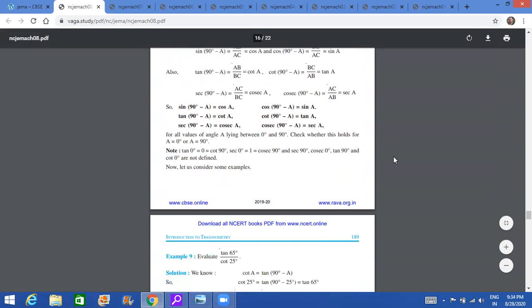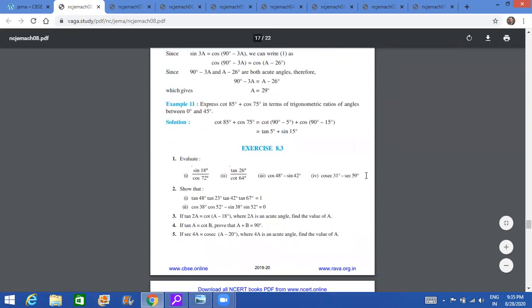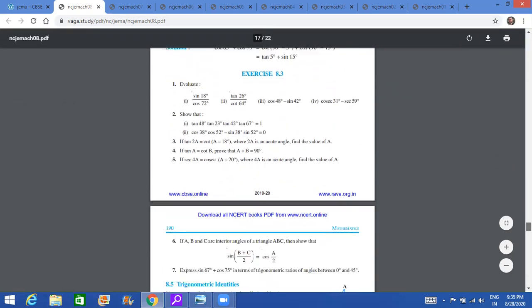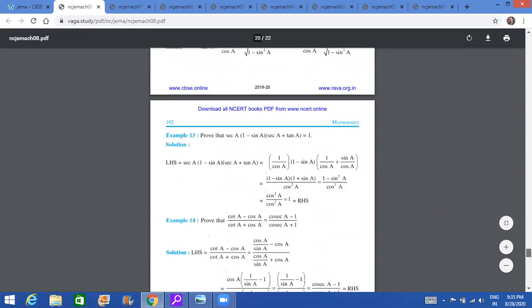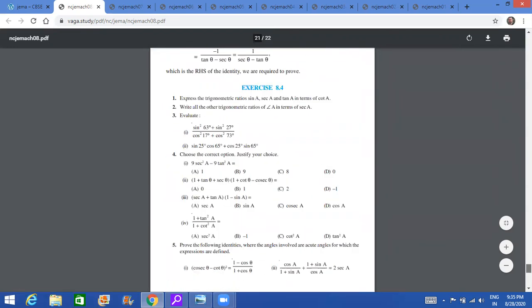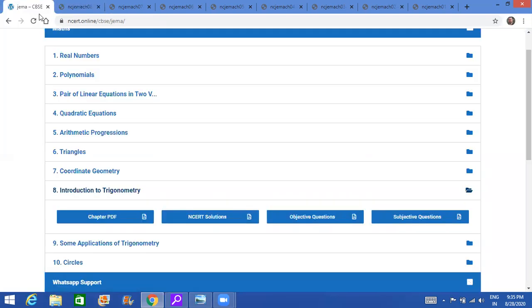So ये वाला जो portion है, ये जो formulas हैं, this you need not do, and therefore this entire exercise 8.3 is deleted. So 8.3 delete हो गया, and there is one question which is based on complementary angles in the next exercise also. So here you will have question number 3. This is based on complementary angles. So this also is deleted. The rest of the chapter we need to do as it is.